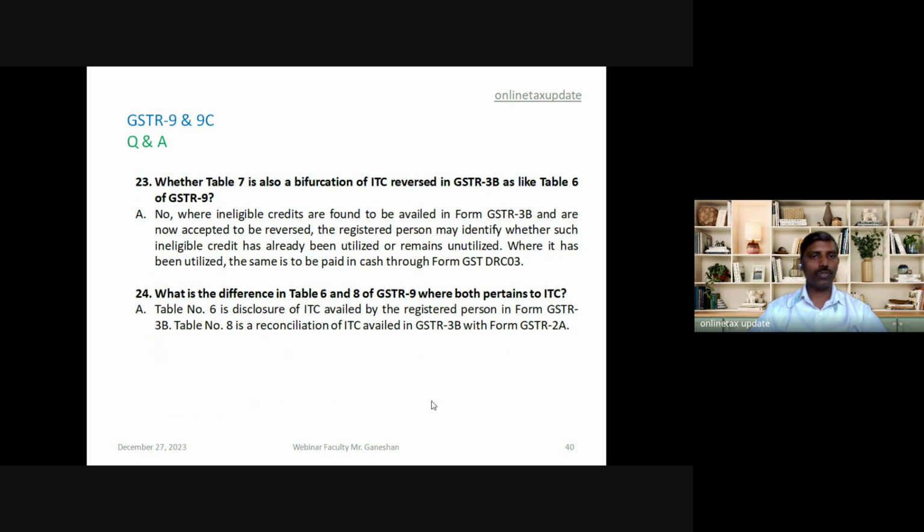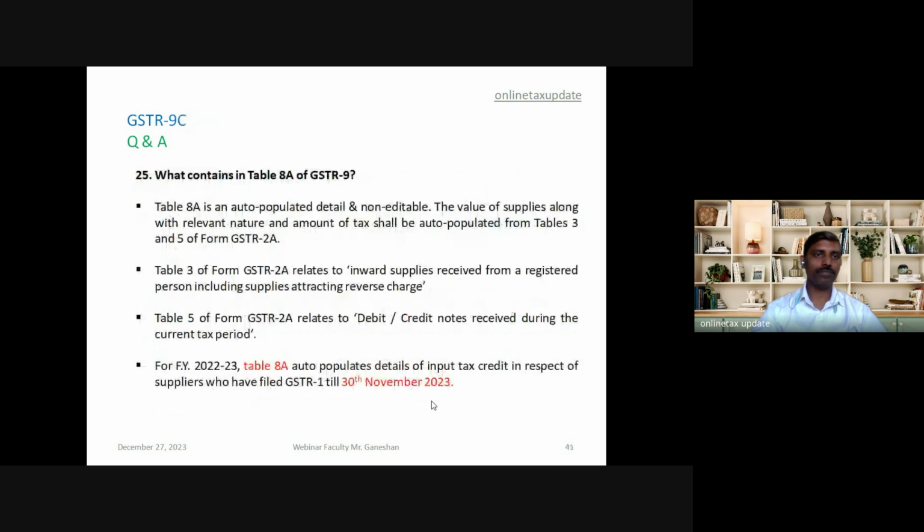24th, what is the difference in table 6 and 8 of GSTR 9 when both pertain to ITC? Table 6 is a disclosure of ITC availed by the registered person in Form 3B, whereas Table 8 is a reconciliation of ITC availed in 3B with Form 2A, which is populated in Table 8A.